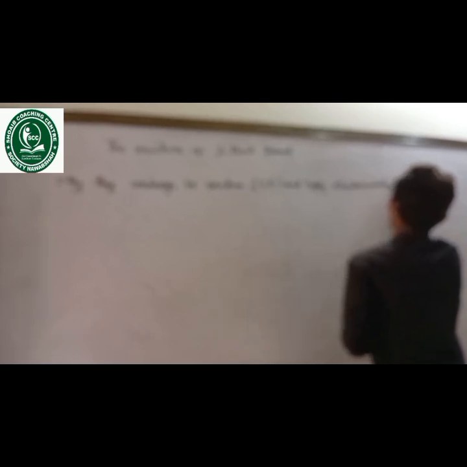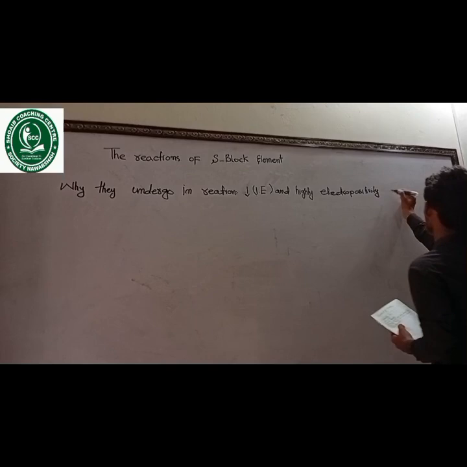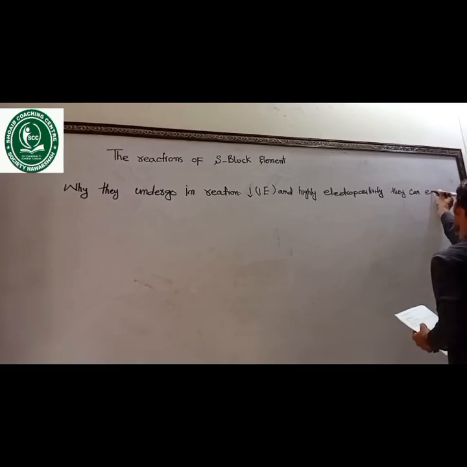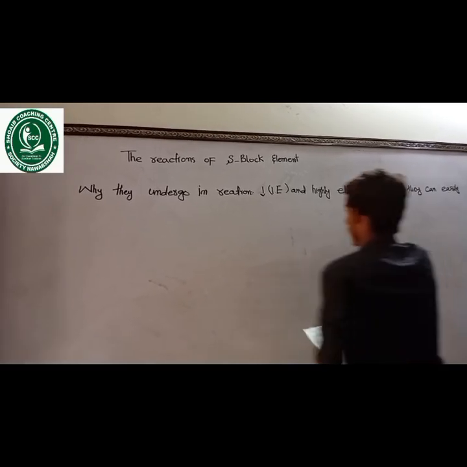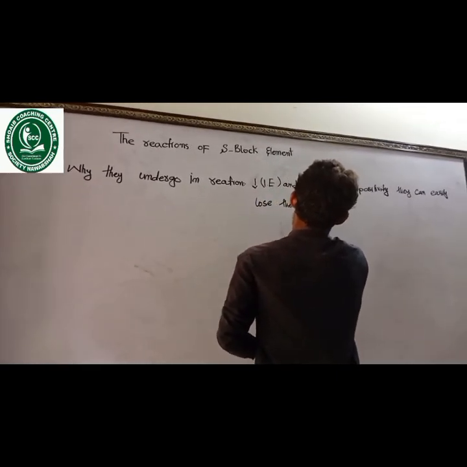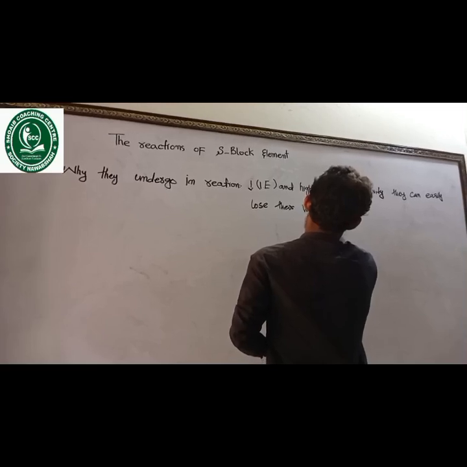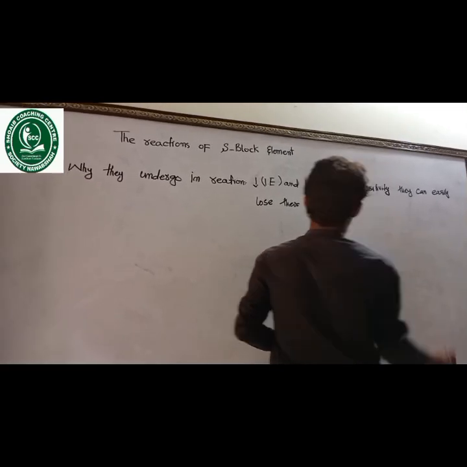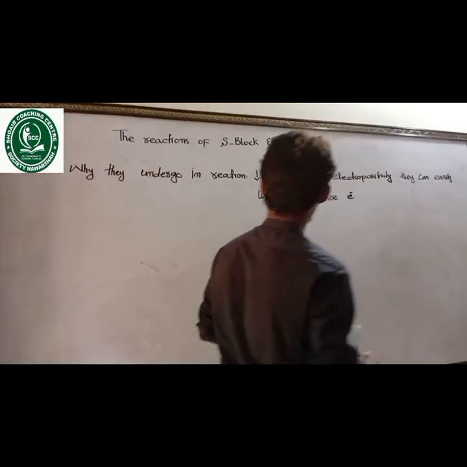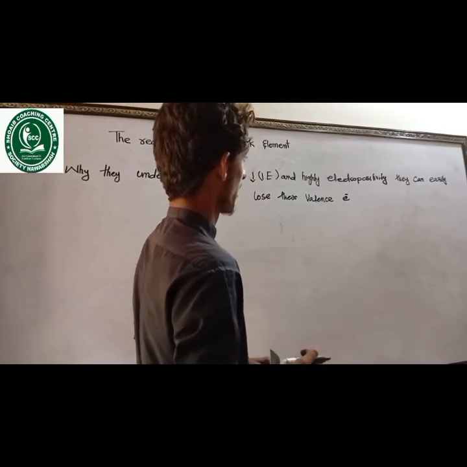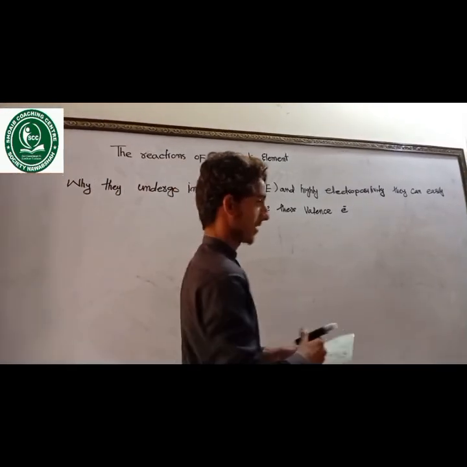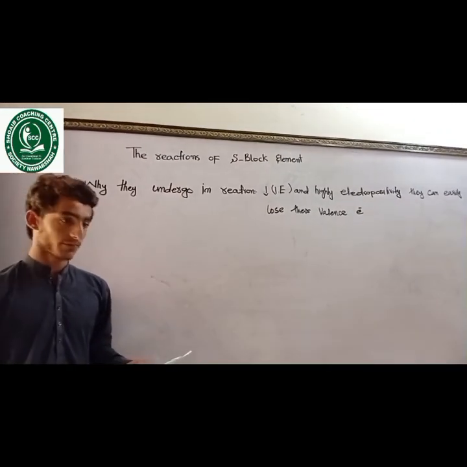They can easily lose their valence electron. Due to their low ionization energy and high electropositivity, they can easily lose their valence electron and become positively charged.